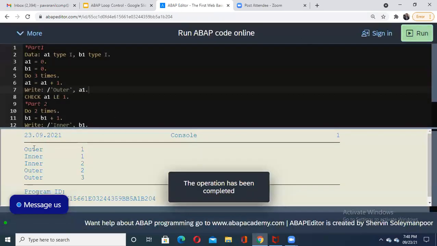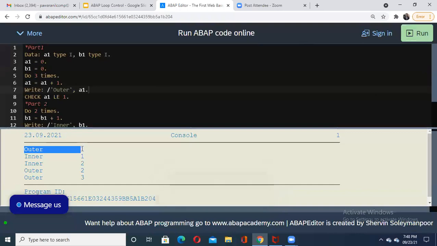See, observe carefully. When outer becomes 1, the condition less than or equal to 1 is checked. Yes, it is less than or equal to 1, then it is executed. But after that, when outer becomes 2, it has ignored the remaining code, that is, the inner loop directly. When outer becomes 3, it is also ignored. Now, do you know why outer became 2 and outer became 3?